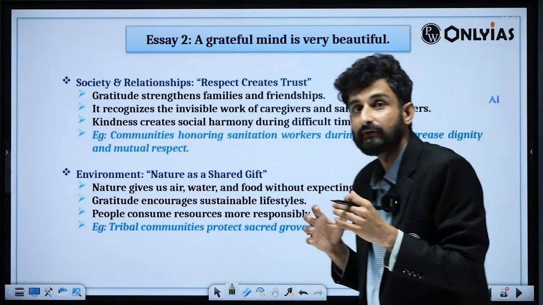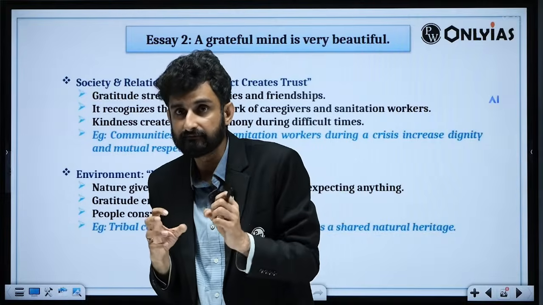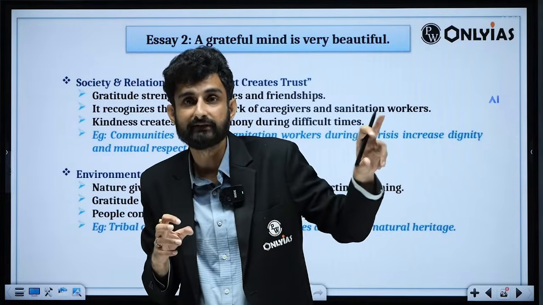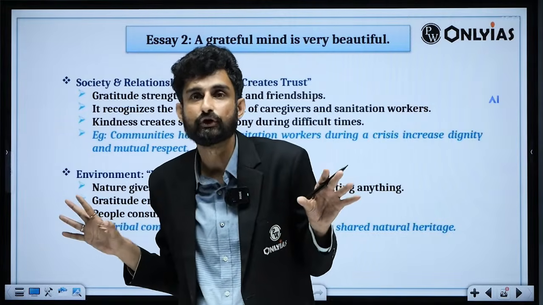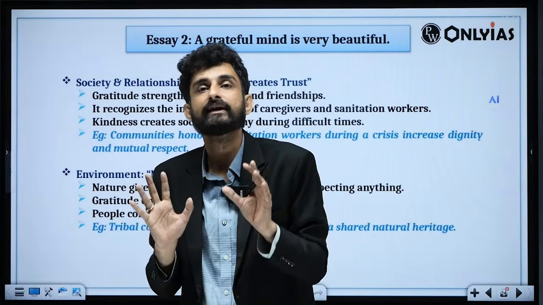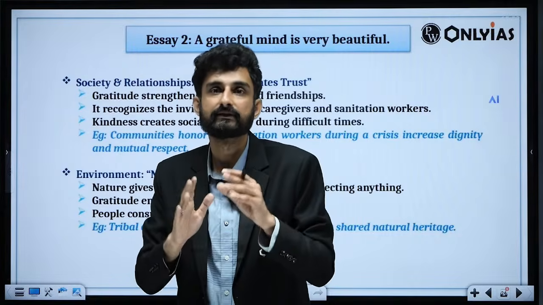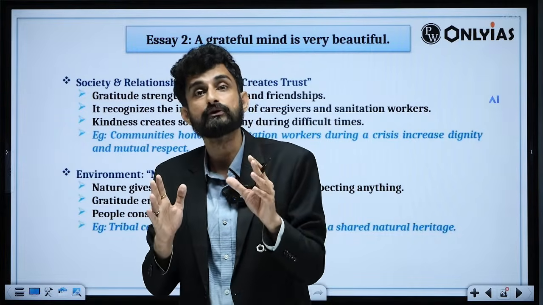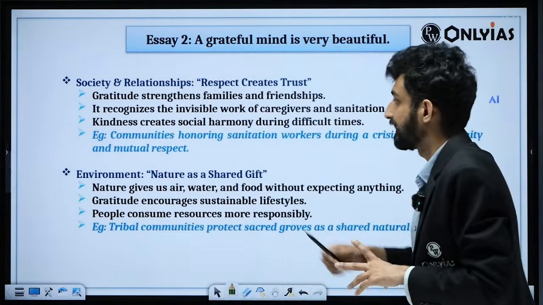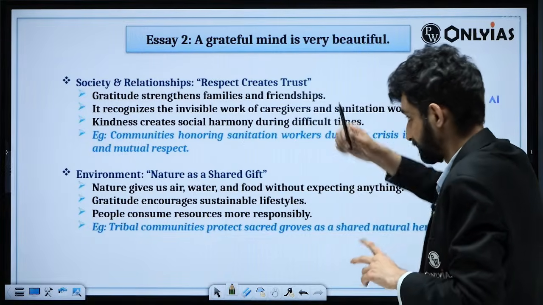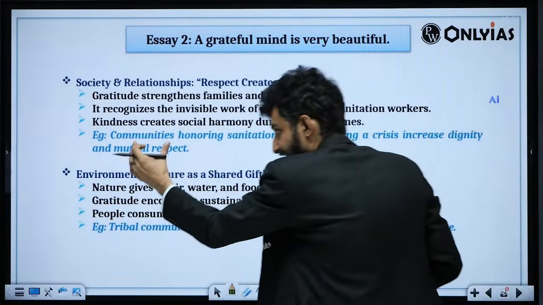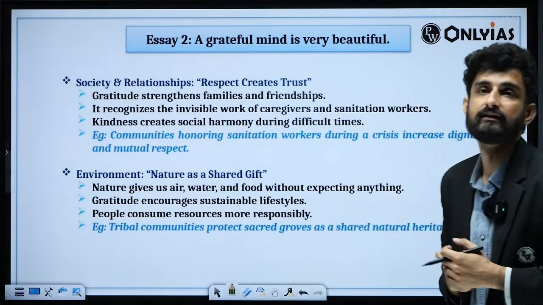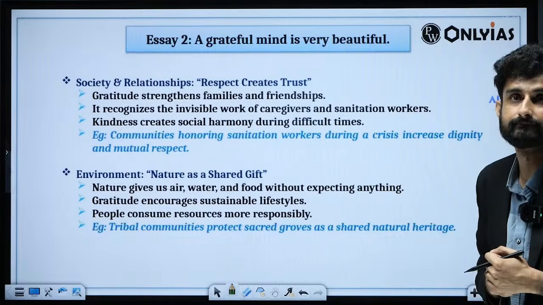We know that whatever things we have in comfort, many don't, and therefore whenever people come to our home to do washing or cleaning jobs, we actually appreciate them, we sit with them, and if possible we also eat with them. So kindness creates social harmony during difficult times. Example, communities honoring sanitation workers during a crisis increase dignity and mutual respect, and trust is increased in society.